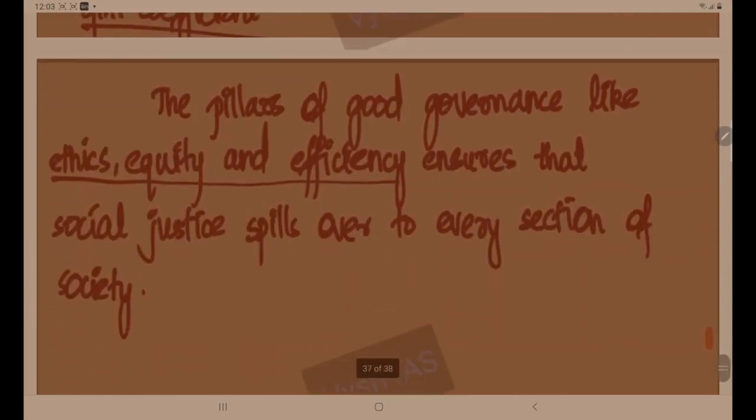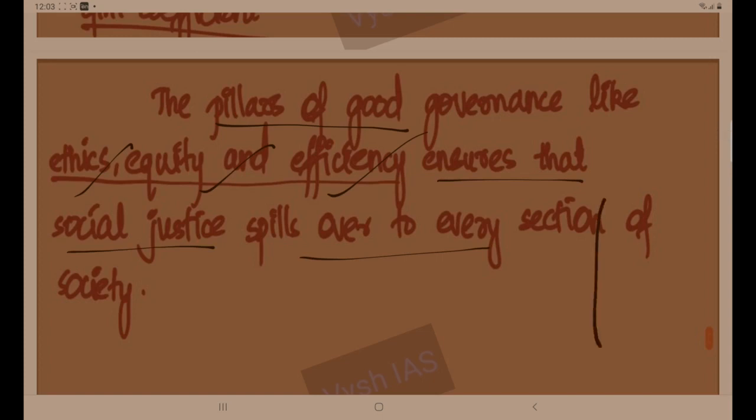Then the conclusion, what will be a conclusion? The pillars of good governance. This exact point I have covered in my lecture. Pillars of good governance like ethics, equity, efficiency. This ensures social justice spills over to every section of society. This is a simple kind of conclusion you can give. Okay, next is